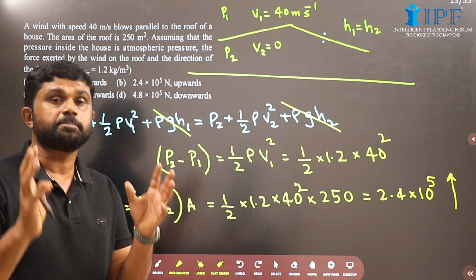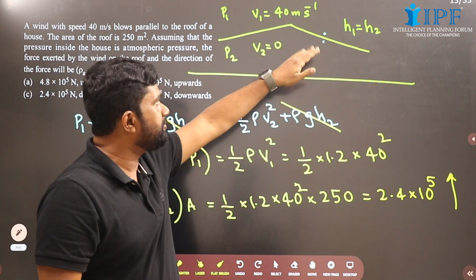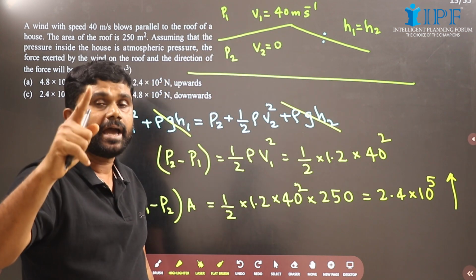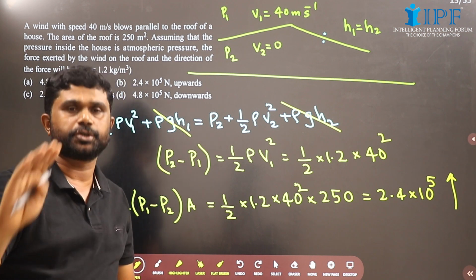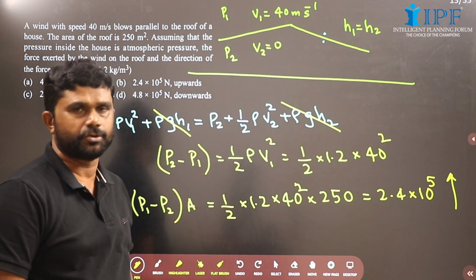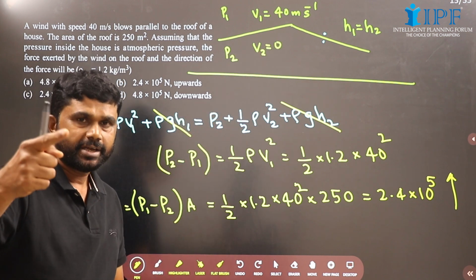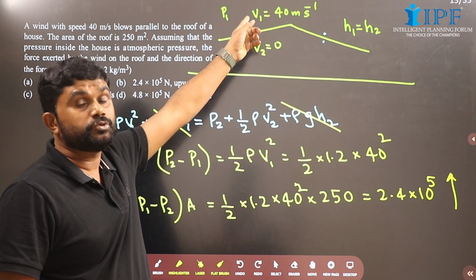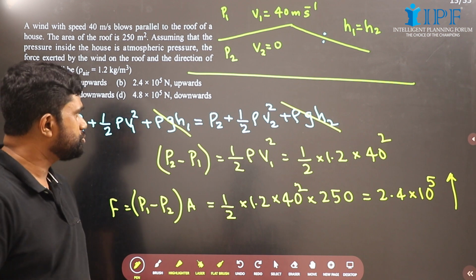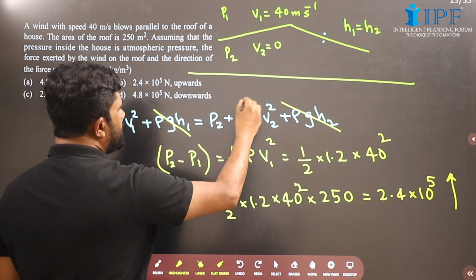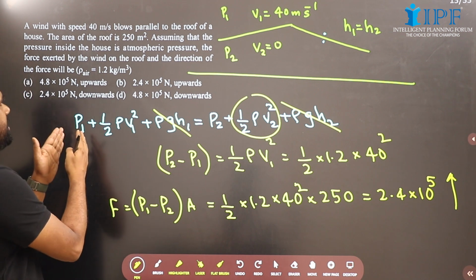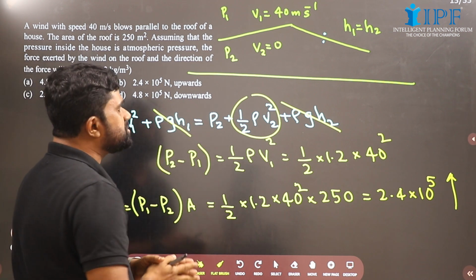The air just below the roof is at rest. I have taken the point just above the roof as point 1 and the point just below the roof as point 2. So at point 2, air is at rest, V2 equal to 0. And at point 1, above the roof, air moves with a velocity 40 meter per second. That is the speed of the wind. So V2 is 0, so this term will vanish, and we have P1 plus half rho V1 square equals P2.